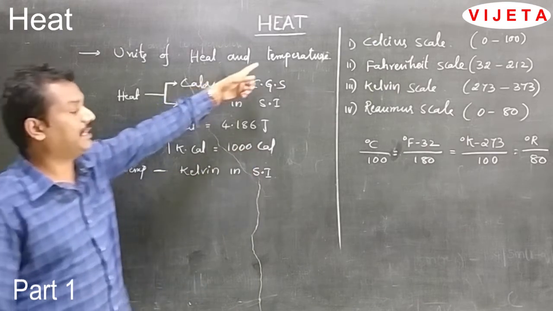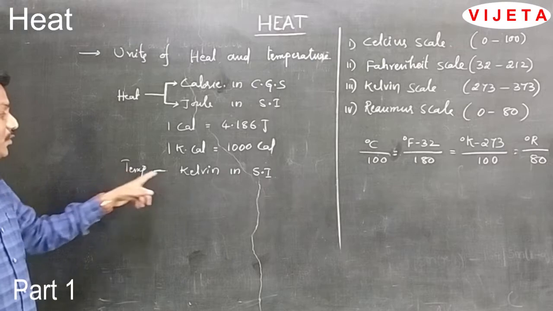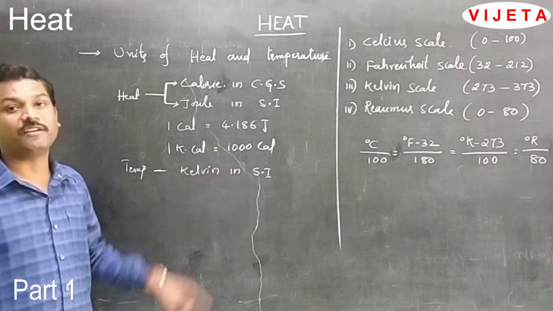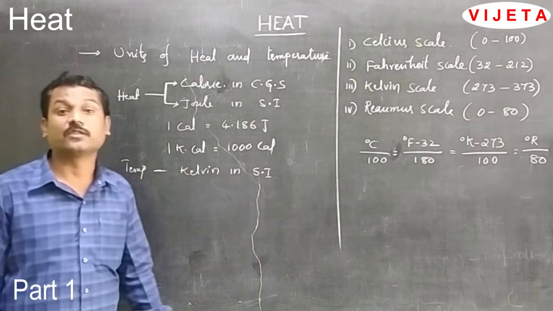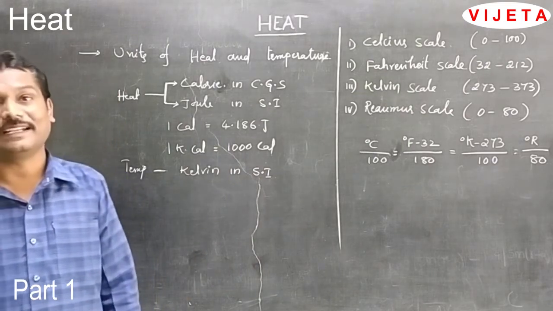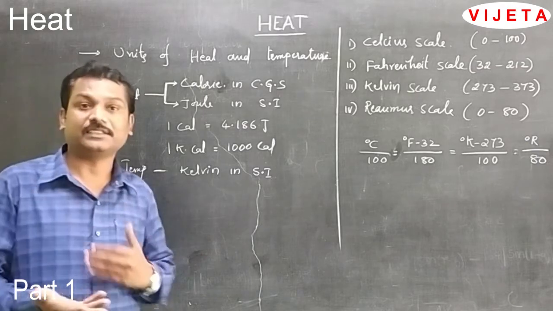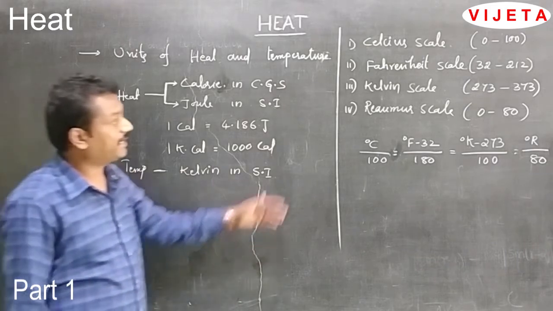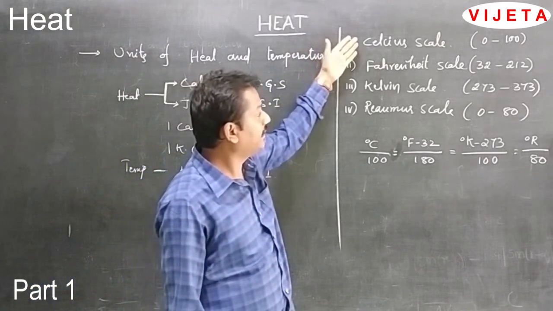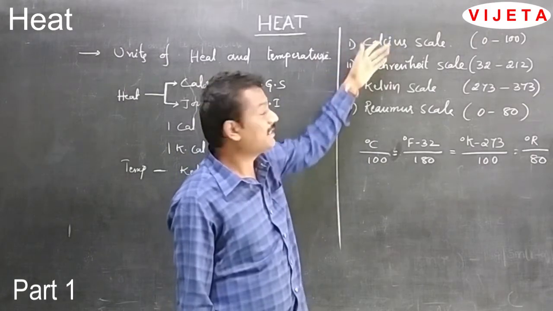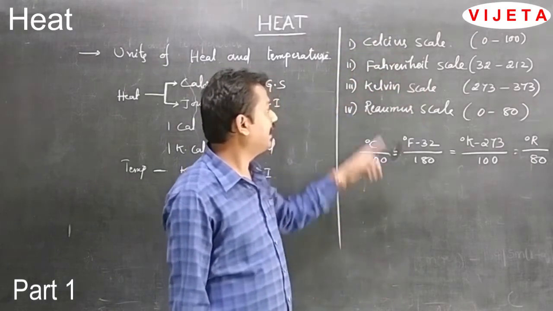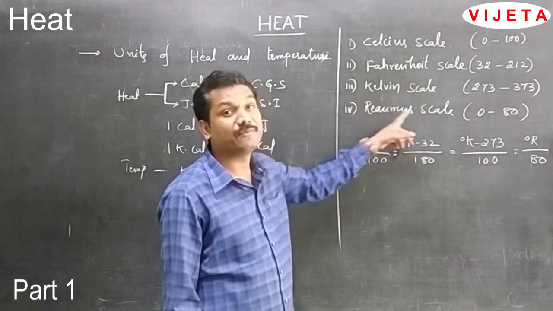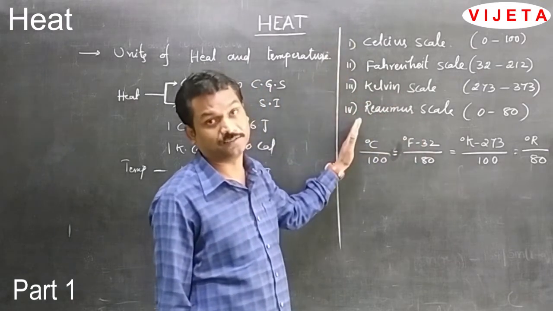Then how can we measure the temperature? The temperature is measured in kelvins in the SI system. Measuring temperature in kelvins is also called absolute temperature. There are some other scales also available for measuring temperature. Now we can see there are different types of scales. One is the Celsius scale, second is the Fahrenheit scale, third is the Kelvin scale, and fourth is the Reamur scale.